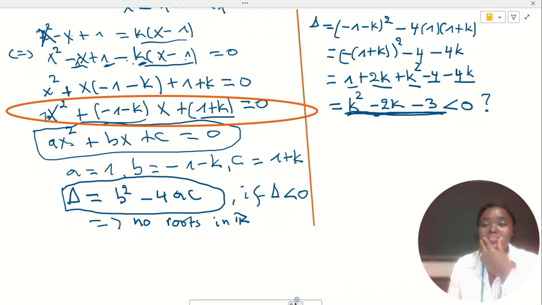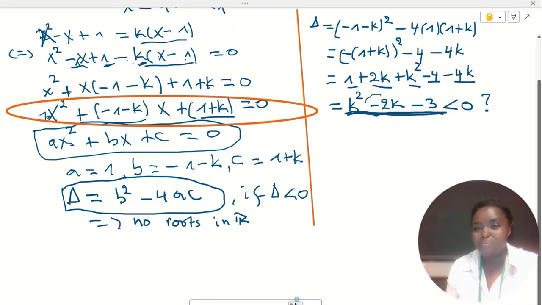My high school teacher in the second level of high school, a mathematics teacher, Mr. Birusha Prudence, knew well how to factorize this. He used to tell us, we find two numbers whose sum is minus 2 and whose product is minus 3. So those numbers, they are 1 and minus 3. 1 minus 3 is equal to minus 2. 1 times minus 3 is minus 3.